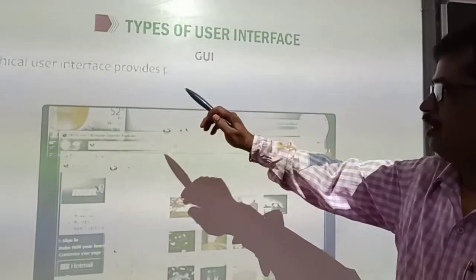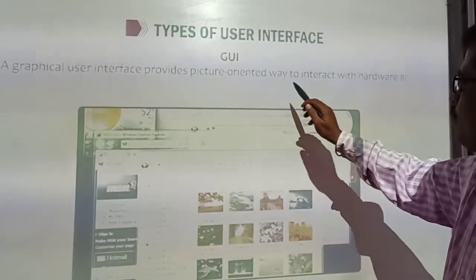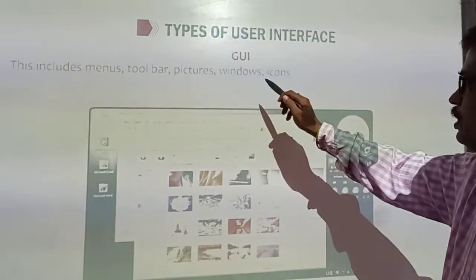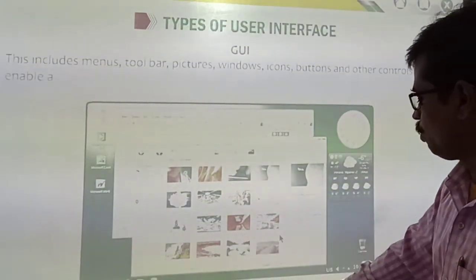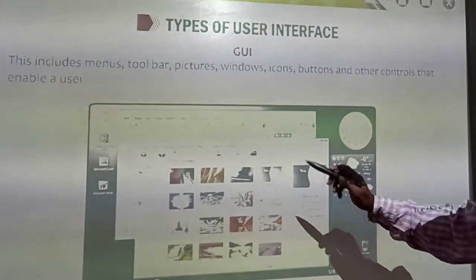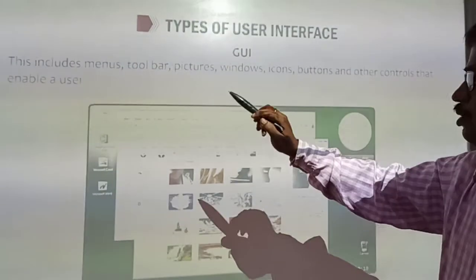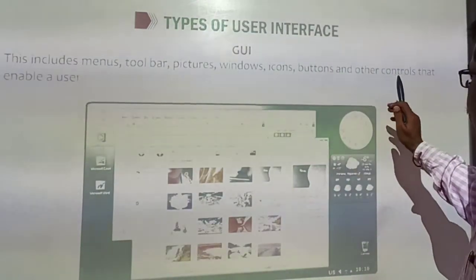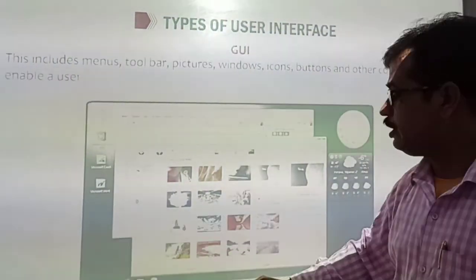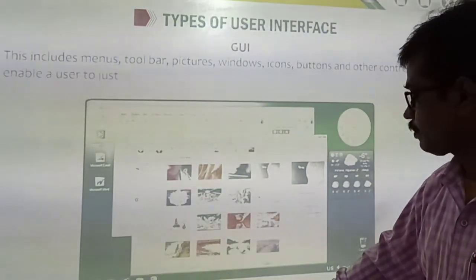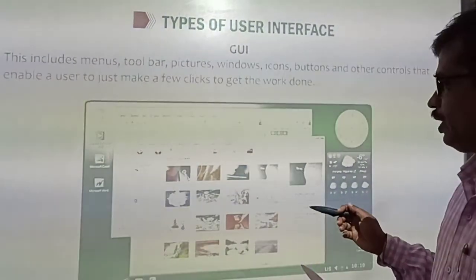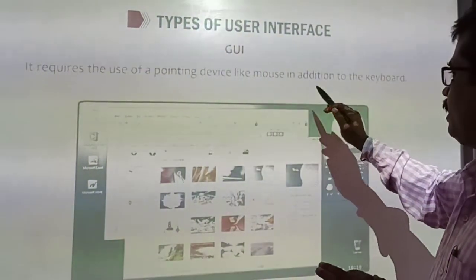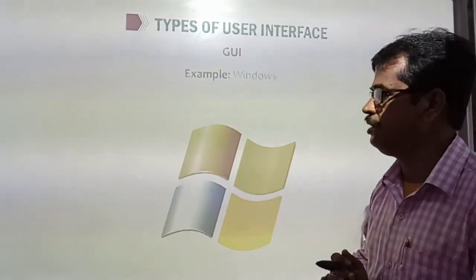Now come to GUI. A graphical user interface provides a picture-oriented way to interact with the hardware. This includes menus, toolbars, pictures, windows, icons, buttons and other controls, which enable you to use it through your mouse. Just make a few clicks, and you can use all this. This is the advantage of GUI. It requires the use of a pointing device like a mouse. You need only a mouse to use a GUI.